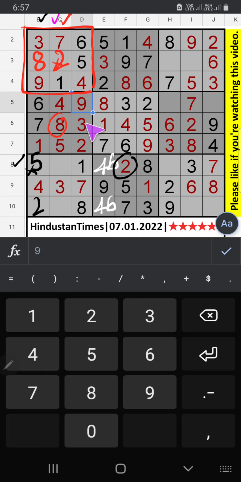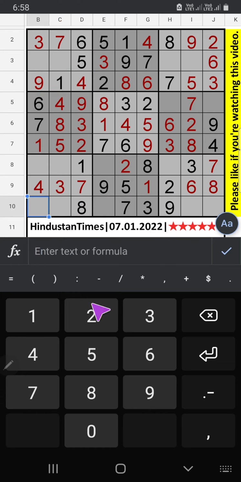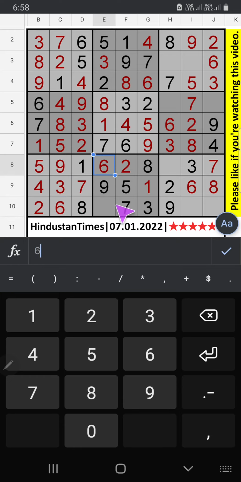Column C 2 numbers are remaining, 6 and 9. 10th row we have 9, so 9 can't come in this cell, 9 is confirmed here, then 6 is here. 10th row we have 6, so 6 can't come in this cell, 6 is confirmed here, then 4 is here. Eighth row only one number remaining, number 4. 4 is confirmed here.